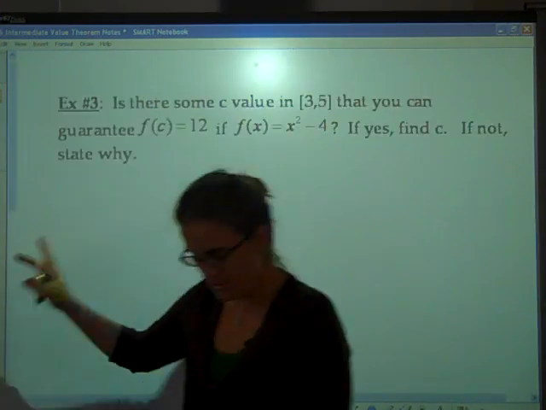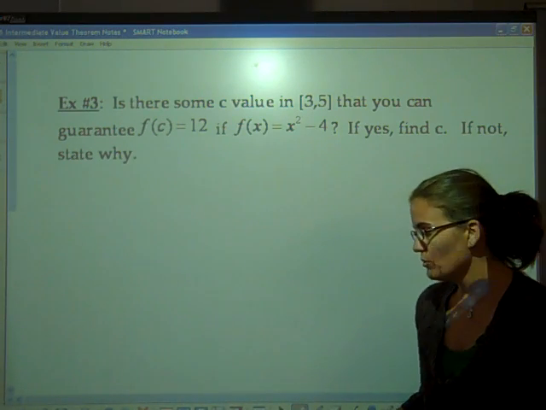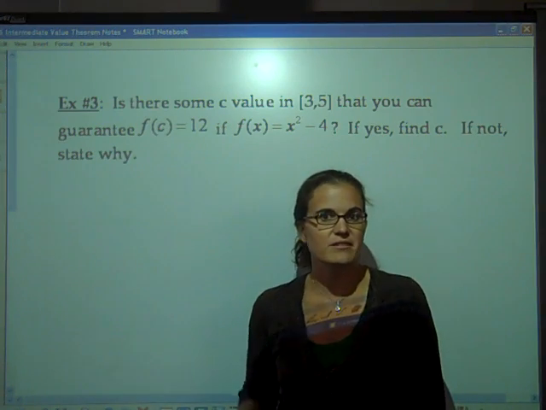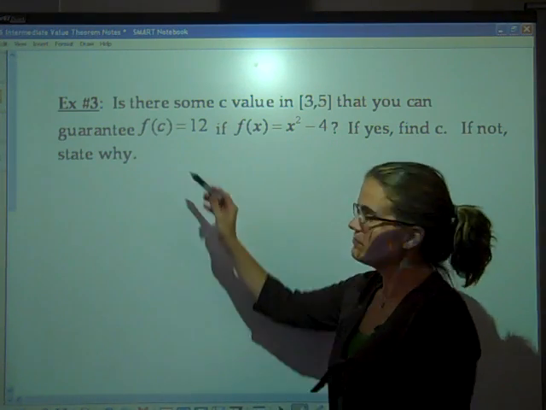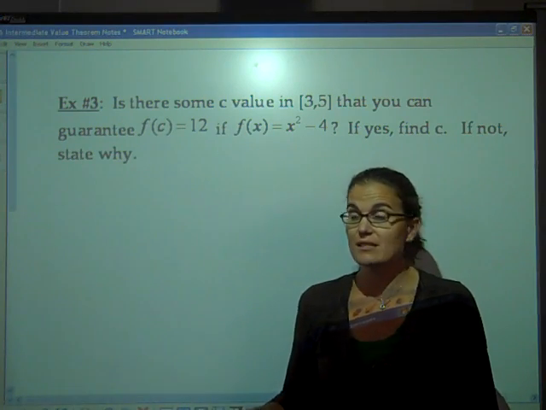Okay. So from here I'm going to show you two examples, one with no calculator and one with the calculator. And the tools that we'll use on our calculator we'll use a lot this year, so you want to make sure you know how to press all those buttons on your calculator. Okay. And this is often how IVT, Intermediate Value Theorem, questions are asked.